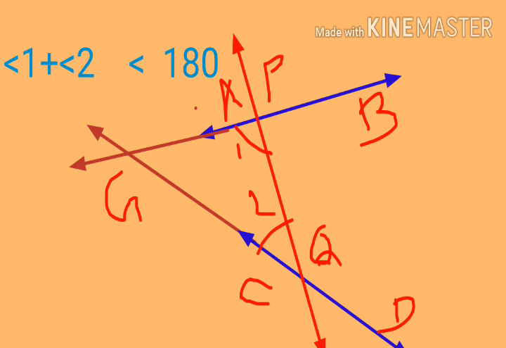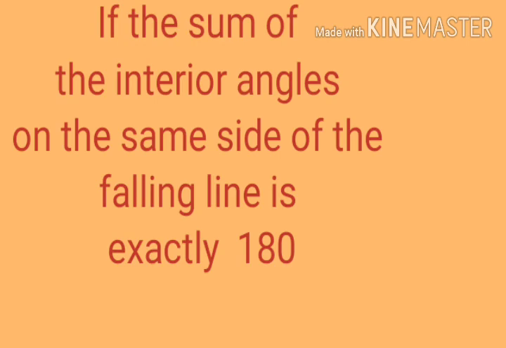On extending these two lines further under such conditions, they will intersect at a point G as shown below. If the sum of the measures of the interior angles on the same side of the falling line is exactly 180, so angle 1 plus angle 2 equals 180 degrees, then there will be no intersection of lines as shown below.